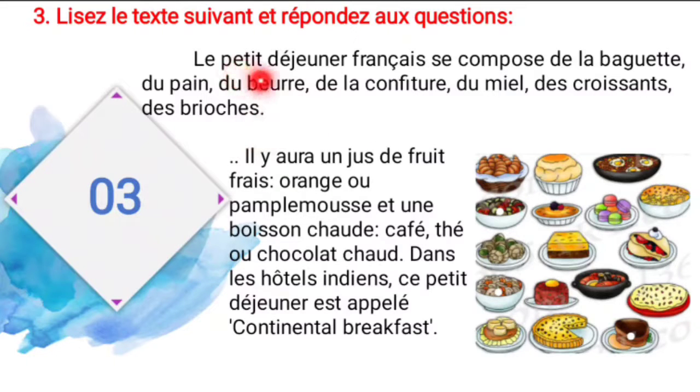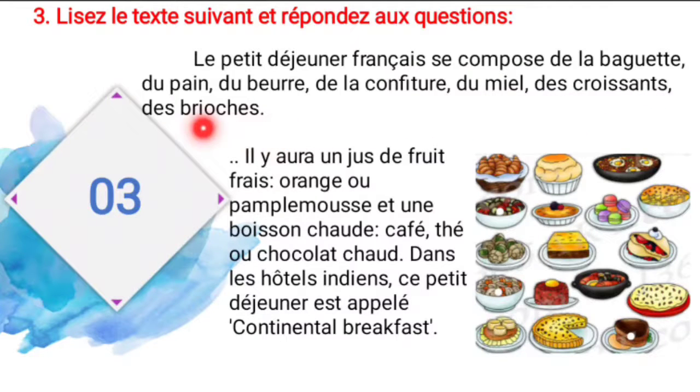So the French breakfast comprises long French bread. Baguette, it's a long French bread, and du pain, it's bread, and du beurre, butter, de la confiture, jam, and du miel, honey, and the croissant, it's a type of bread in France.